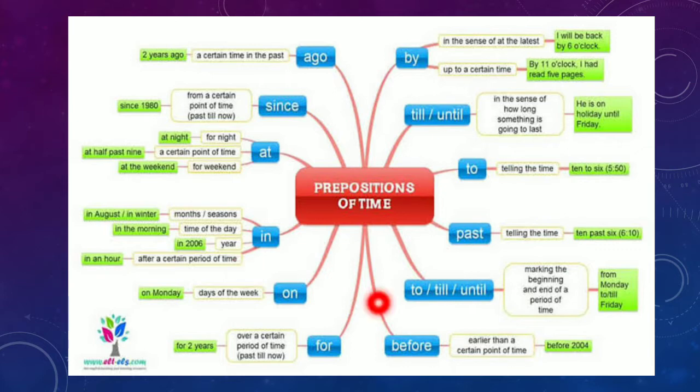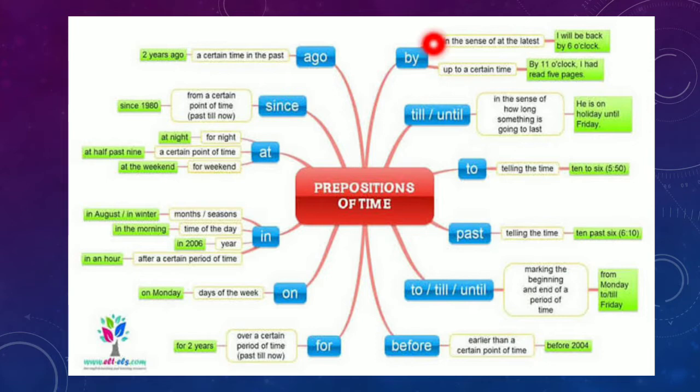For, over a certain period of time, from the past till now. See, there is a difference between the usage of since and for. Since is for a certain point of time, right? You can see since 1960, but for tells the duration of time, a period of time, for 2 years.